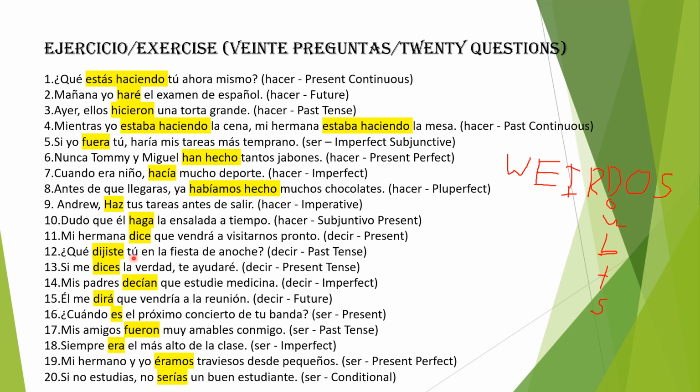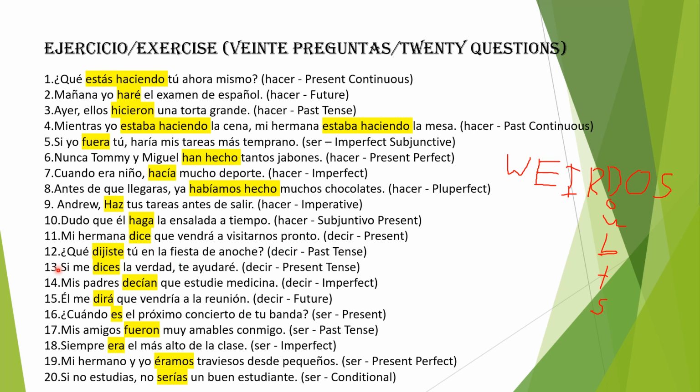¿Qué dijiste tú en la fiesta de anoche? What did you say at the party last night? Anoche means last night. So we're talking about la fiesta de anoche, last night's party, the party of last night. ¿Qué dijiste tú en la fiesta de anoche? What did you say at the party last night?